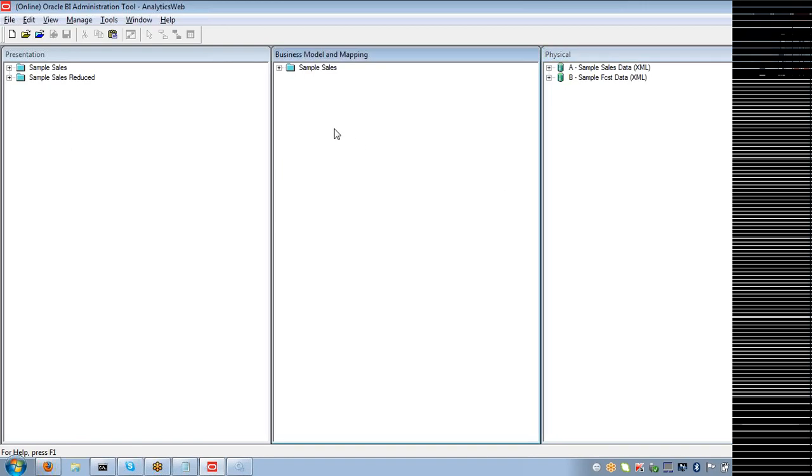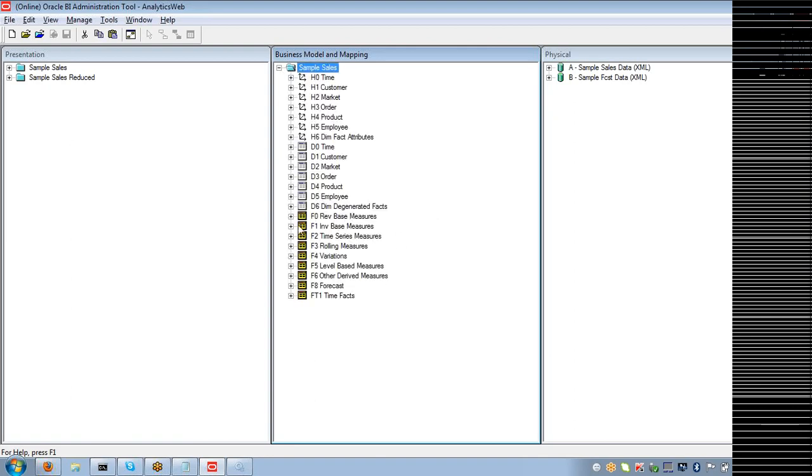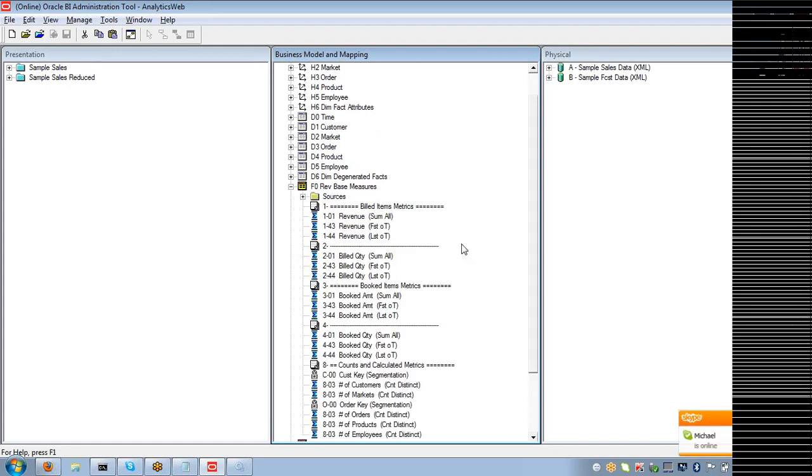The business model and mapping layer consists of all the business logic that you implement. Got it, guys? Business logic means business calculations.